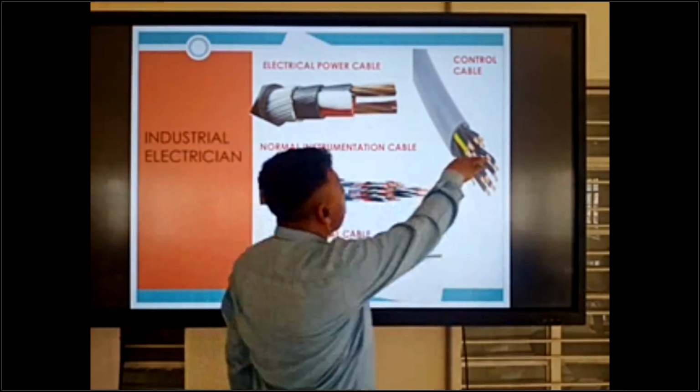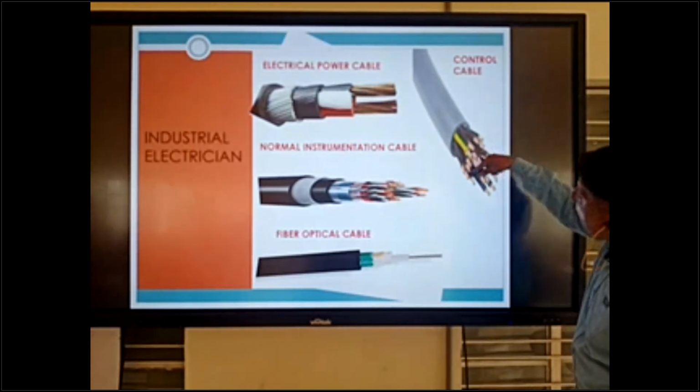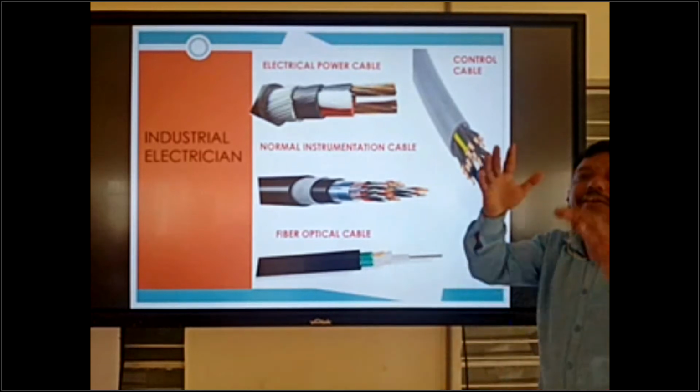Okay, so this is the control cable. The control cable also has numbering. All the wires are black. So how to identify them?